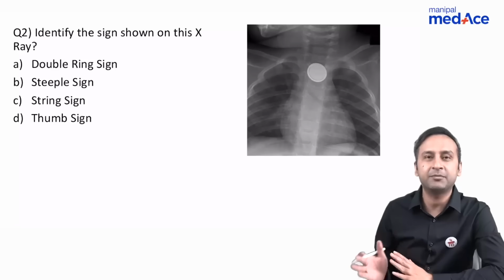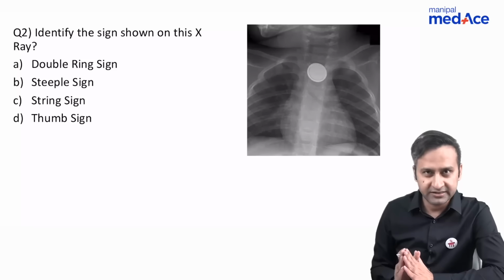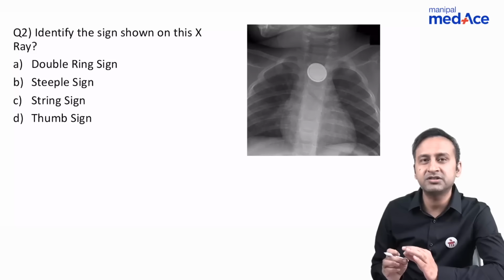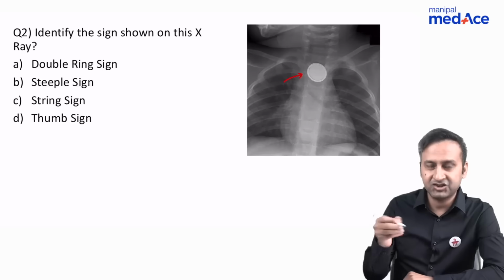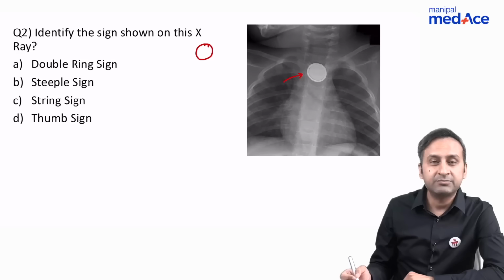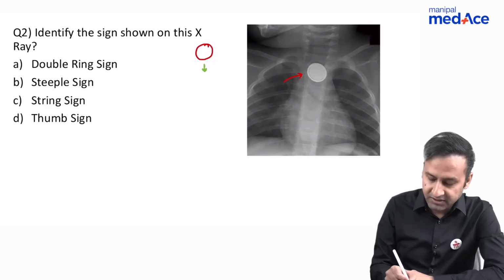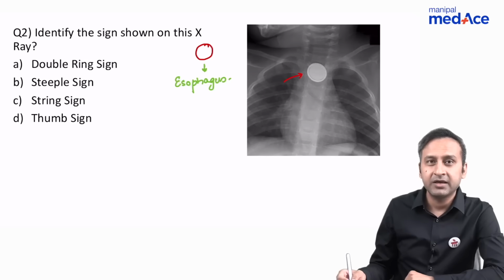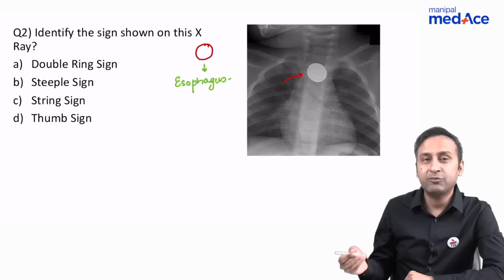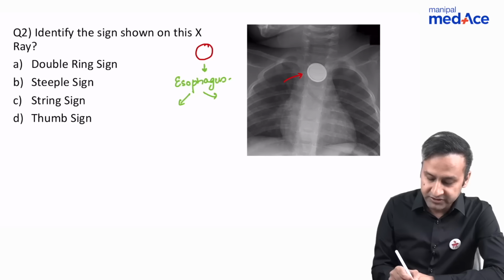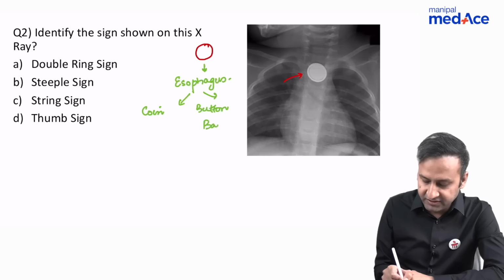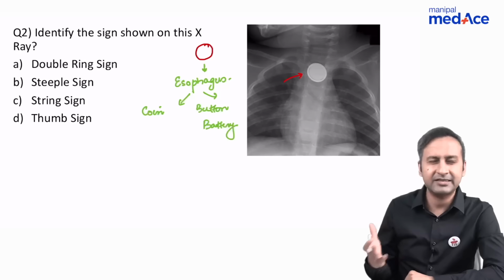Now, this is a complete repeat, the exact repeat of the question which was asked in NEET, only they've reshuffled the options and the question a bit. So, what do we see here? Because we can see a foreign body shaped like an O, it must lie in the esophagus. But now the examiner doesn't just want to know whether it's lying in the esophagus or trachea. He doesn't even want to know what type of foreign body it is. Last time when it was asked, it was asked whether it was a coin or a button battery. Now, if you see this particular foreign body carefully, we've had an extensive discussion over it.